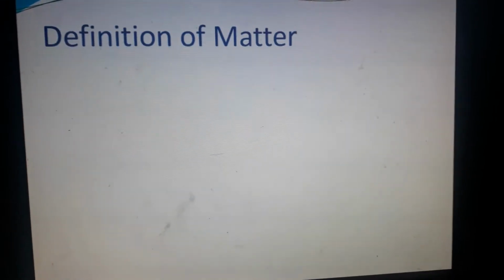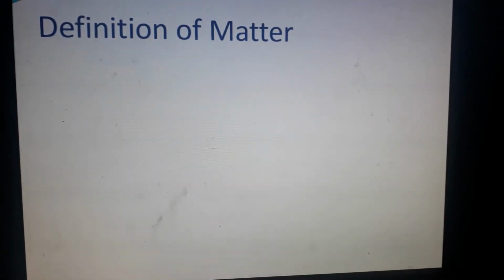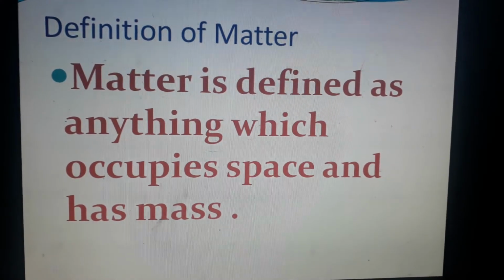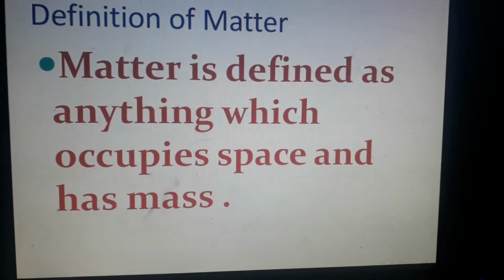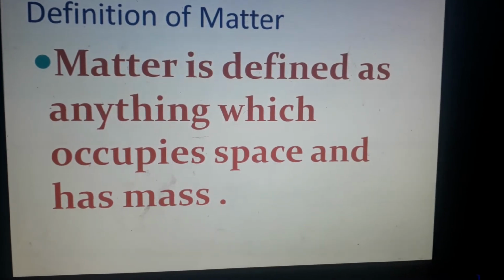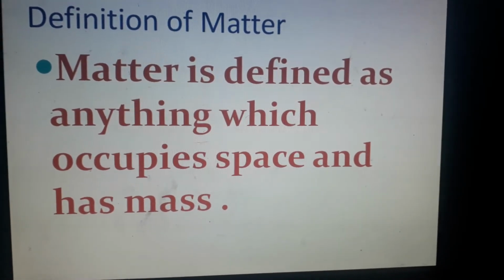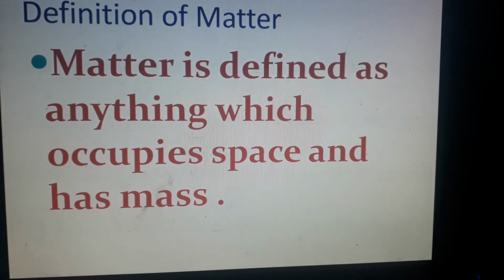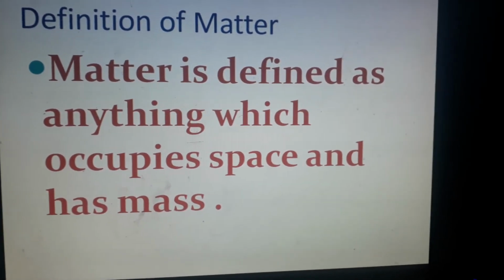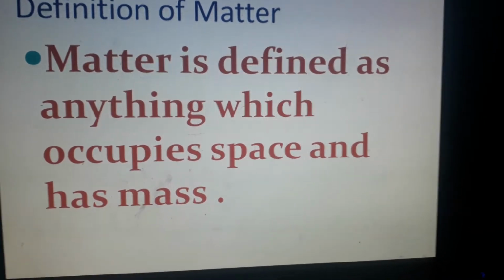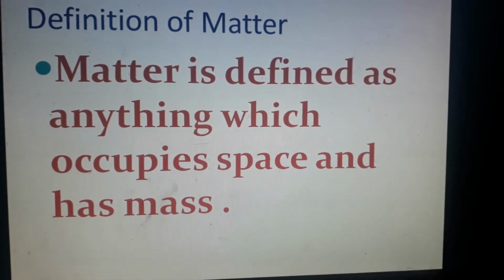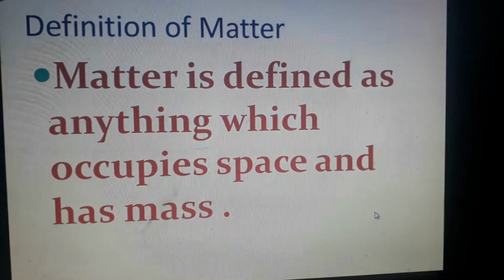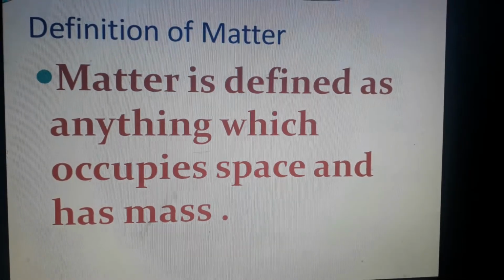Now let us look at more about matter. What you have learned. What is the definition of matter? Matter is defined as anything which occupies space and has mass. If you put some books in your bag, you know that it occupies some space and the books have mass also. So whatever things occupy space and have mass are called matter. This definition you have to learn.